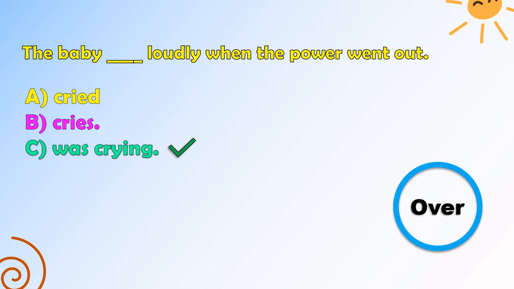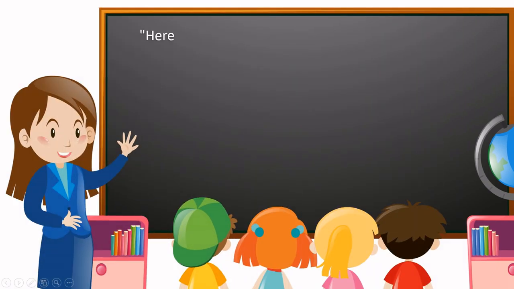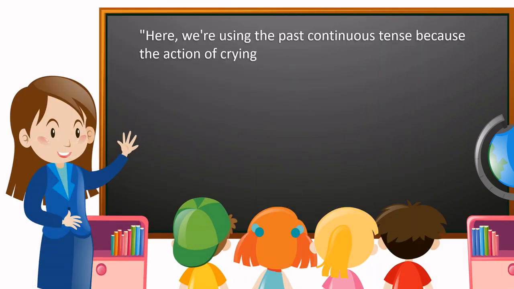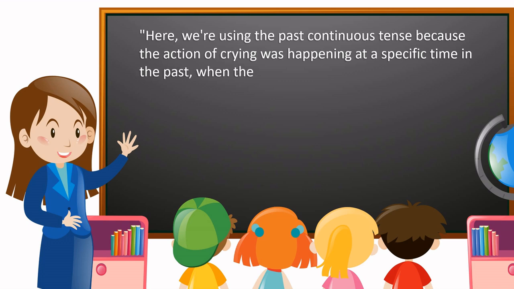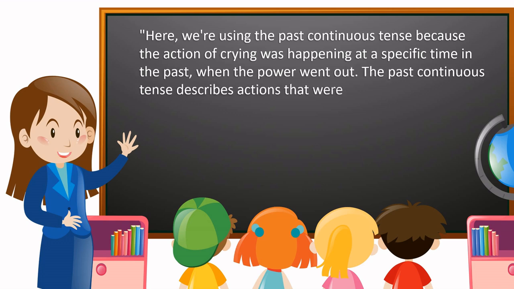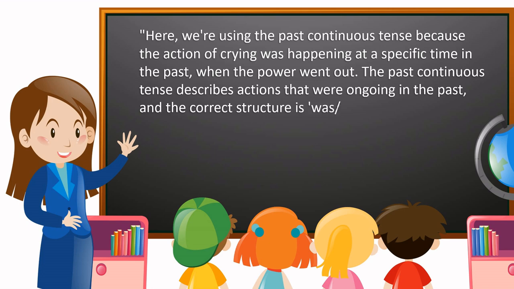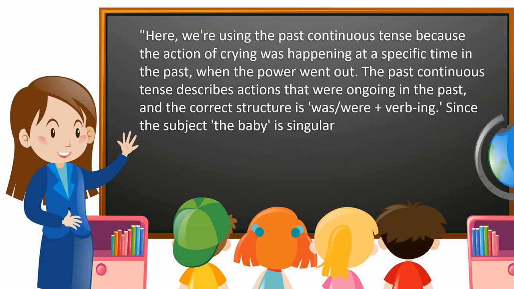The baby was crying loudly when the power went out. Here we are using the past continuous tense because the action of crying was happening at a specific time in the past when the power went out. The past continuous tense describes an action that was ongoing in the past, and the correct structure is was or were plus verb ing form. Since the subject the baby is singular, we use was crying.